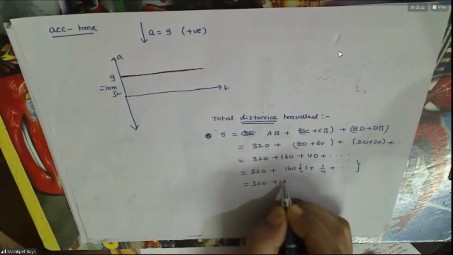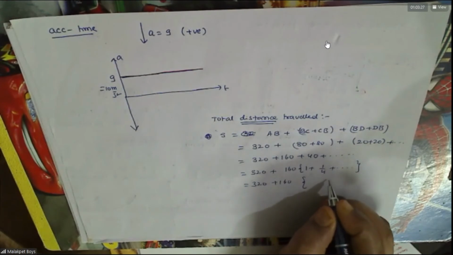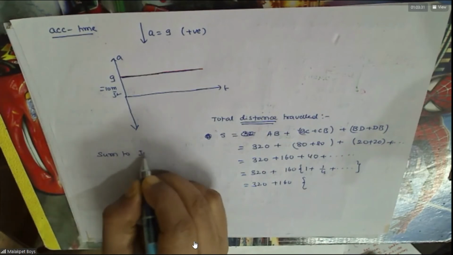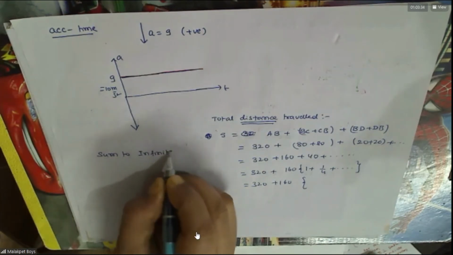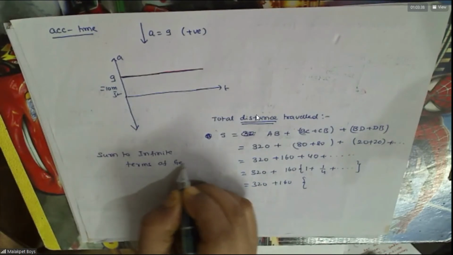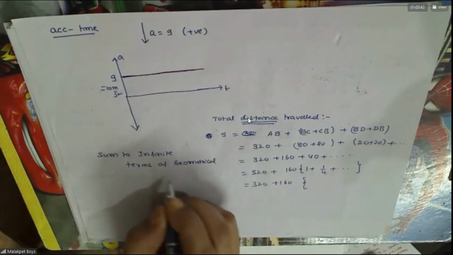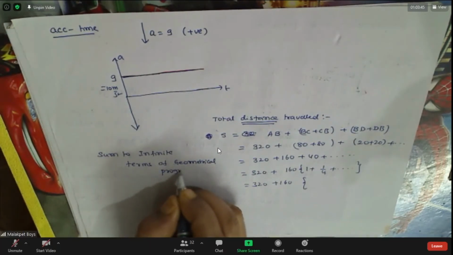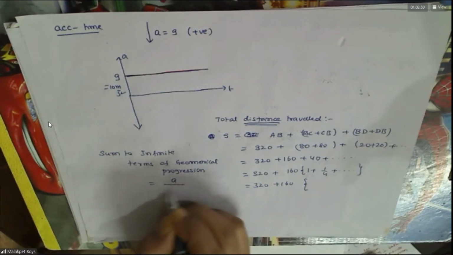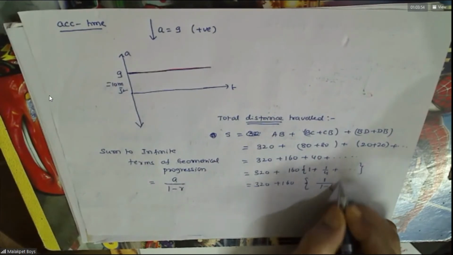320 plus 160. This is a geometric progression, no? The sum to infinite terms is how much? It is a by 1 minus r. Remember that? Infinite terms of a geometrical progression. I have discussed this briefly during basic maths. This is the first term by 1 minus 1 by 4.